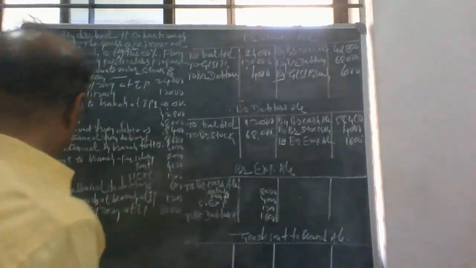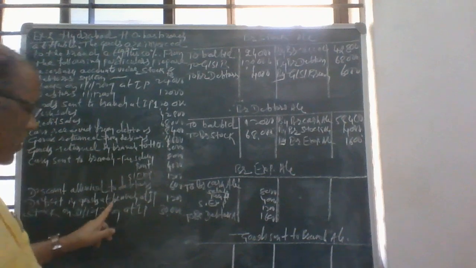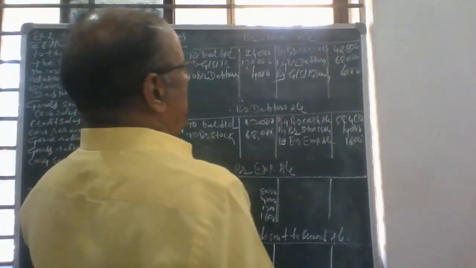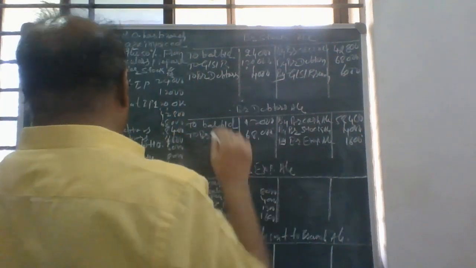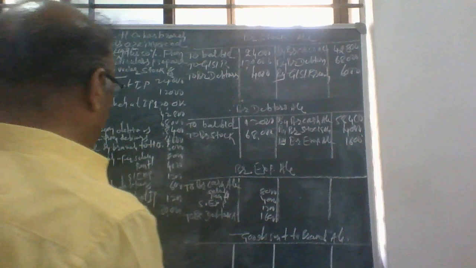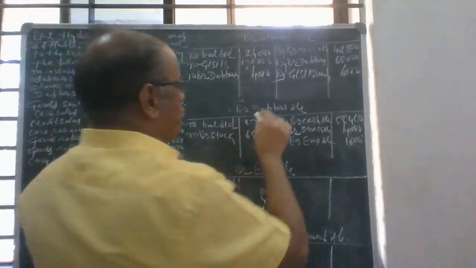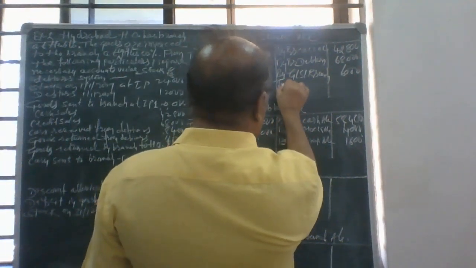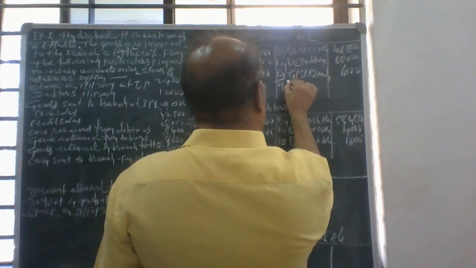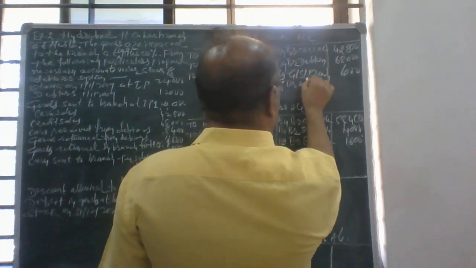Then deficit in stock at branch. Branch adjustment account debit to branch stock account. So branch stock account credited by branch adjustment account.